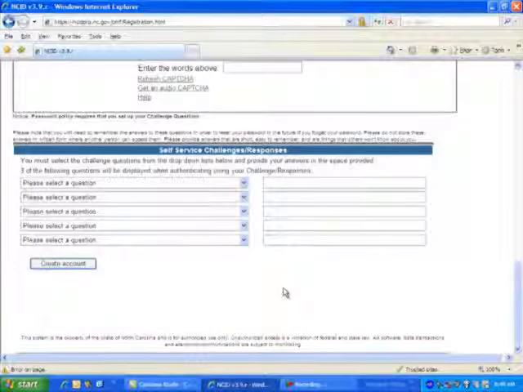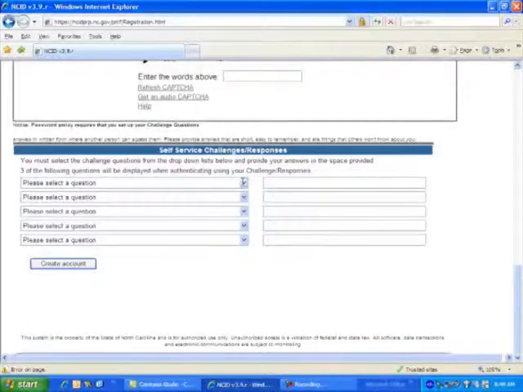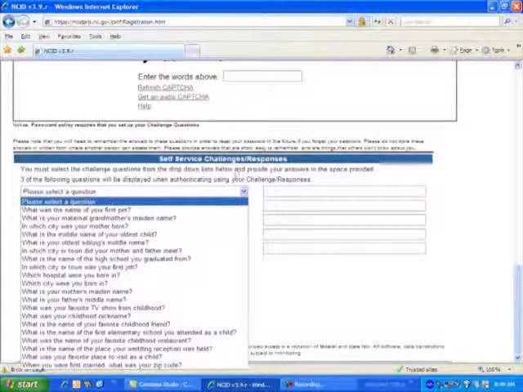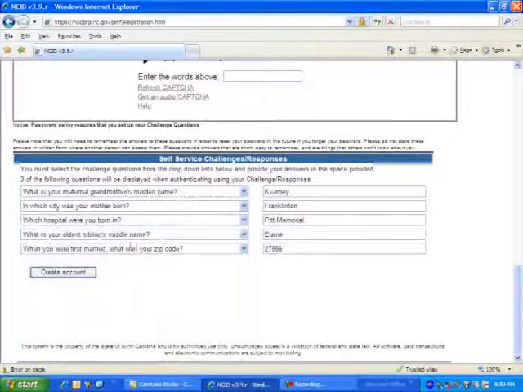Password policy requires that you set up challenge questions. Select a question and give your response. This will help you should you forget your email password and login information. Once you've entered the challenge questions, create your account by clicking on the Create button.